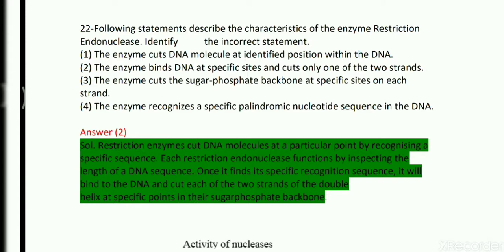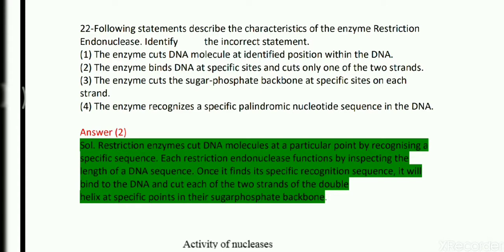It is again of two types: restriction endonuclease and restriction exonuclease. The question is asking about restriction endonuclease. So what is the basic difference between them? Restriction exonucleases can cut a DNA from either the 5' or 3' end, but restriction endonuclease is an enzyme which can break the phosphodiester bond in the sugar phosphate backbone at a specific site within the DNA, not from any side.